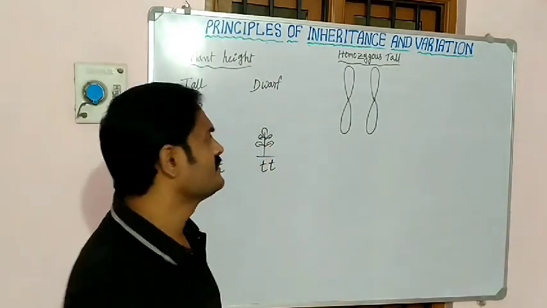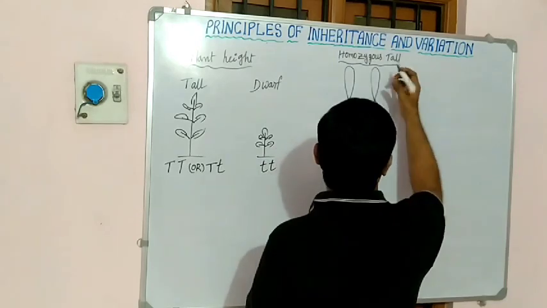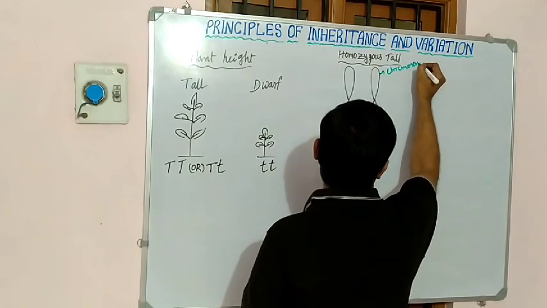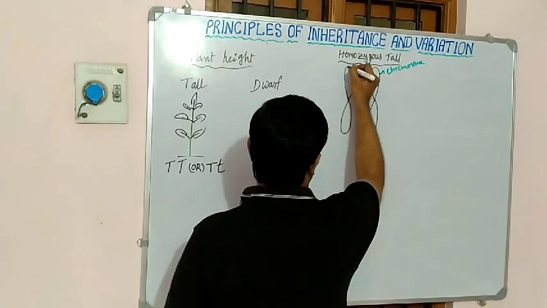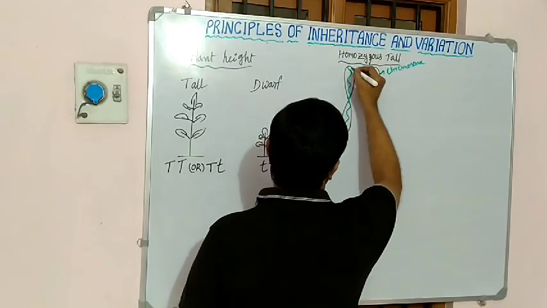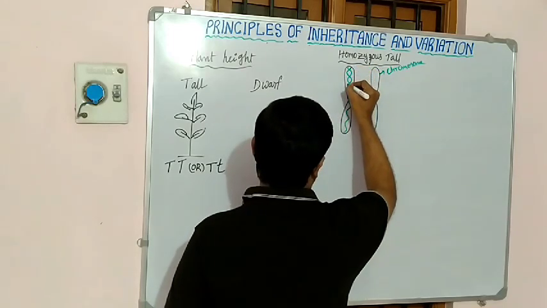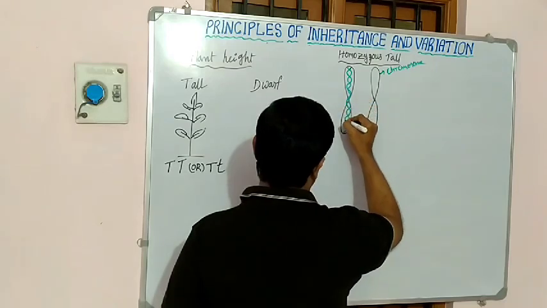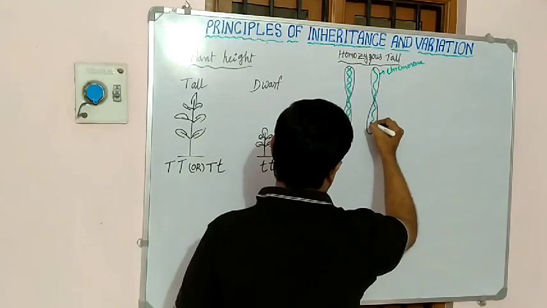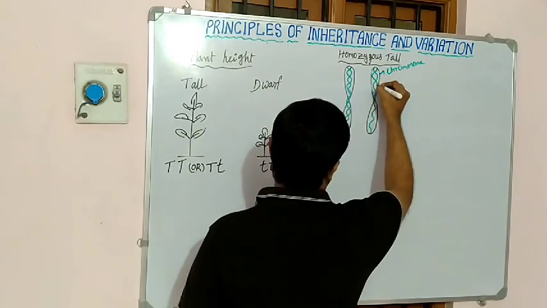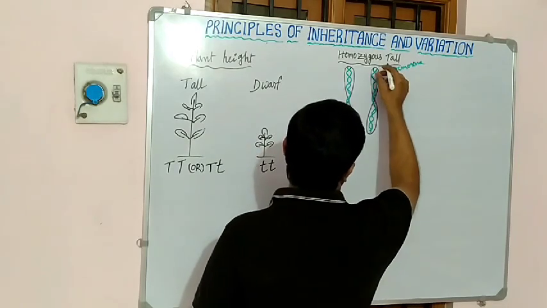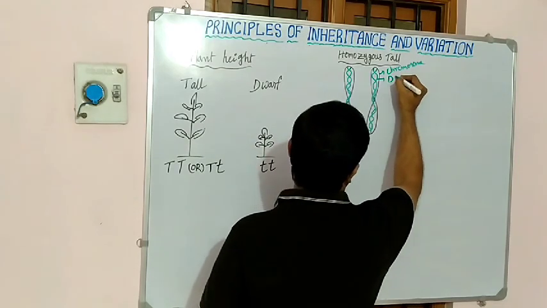Already you know very well, these are called chromosomes. Inside the chromosome consists DNA. Which type of DNA? Double stranded DNA, remember. Inside the chromosome is double stranded DNA like this. This full structure is called DNA.